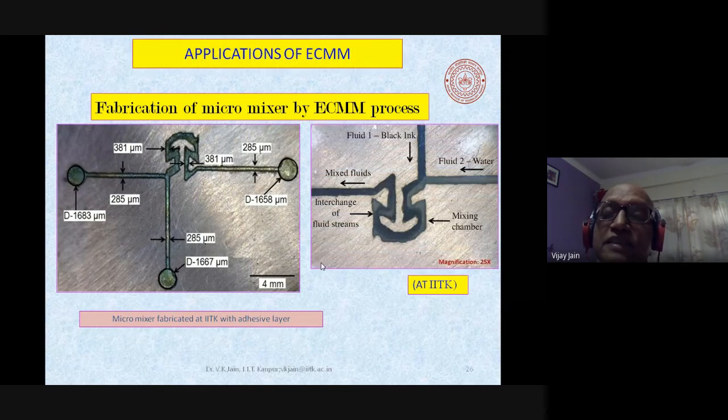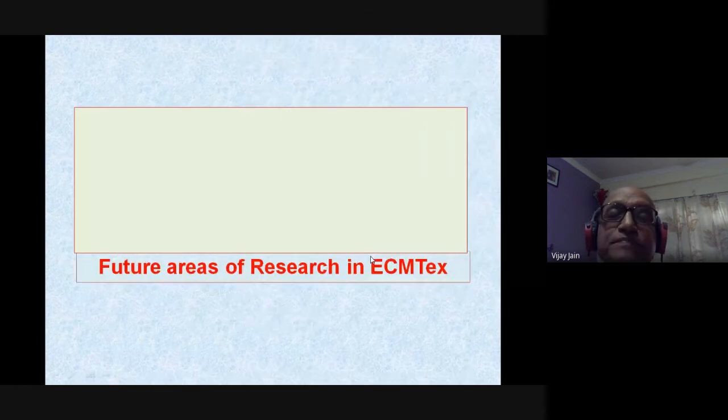So you can see here clearly, this is the black ink coming over here, water is coming from here, and both of them are mixing in this mixing chamber, and you can clearly see one single color mixed fluid is here. So this is the micro mixture which was produced by our MTech student.